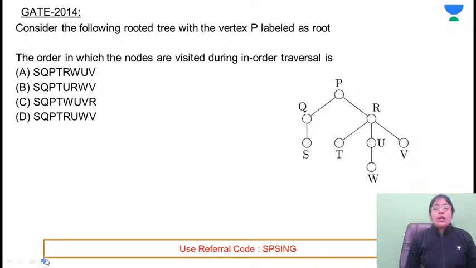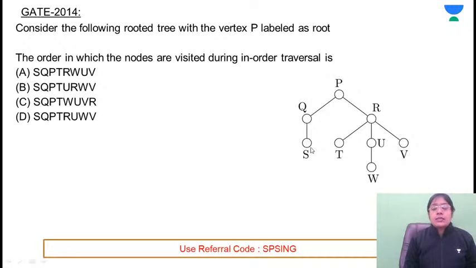Great. So let's continue with our discussion. The 2014 questions were not all completed. This is the first question. In this question, they are asking for the in-order traversal of a tree.